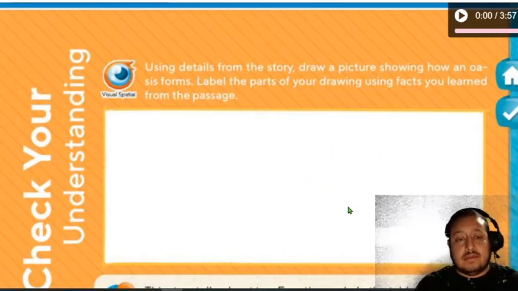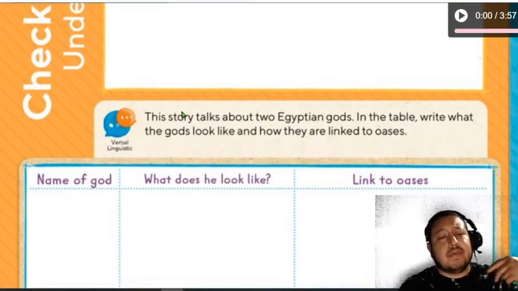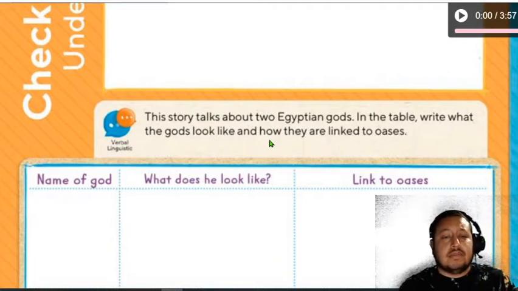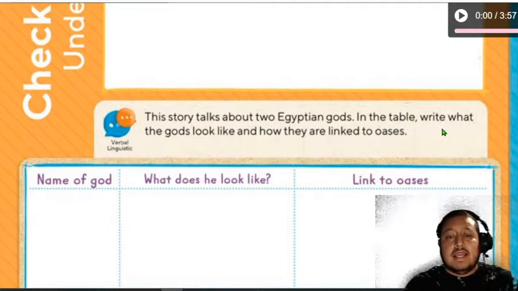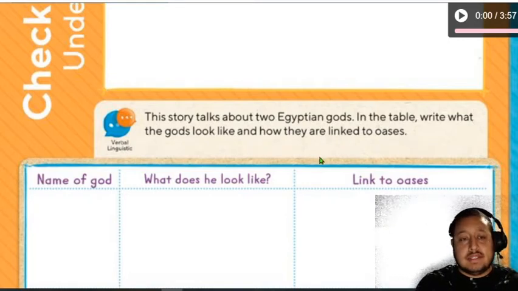Que tiene un oasis, right? So you draw it here. On the second part of the page, it says, this story talks about two Egyptian gods. In the table, write what the gods look like and how they are linked to oasis.